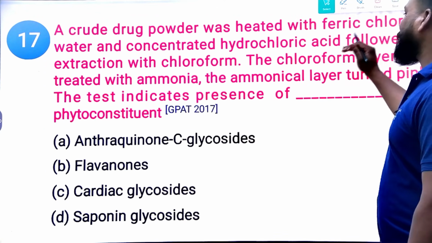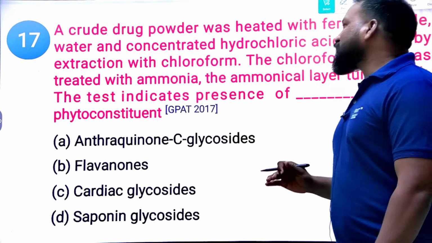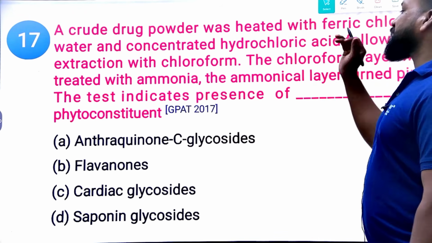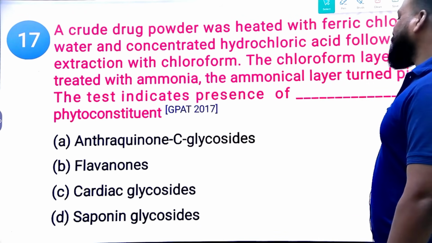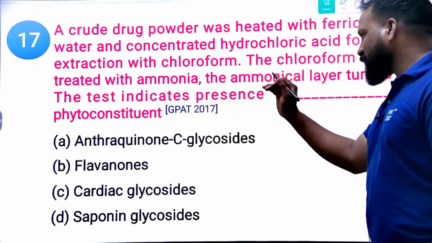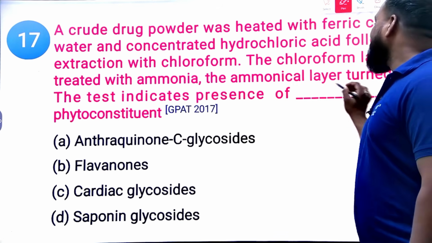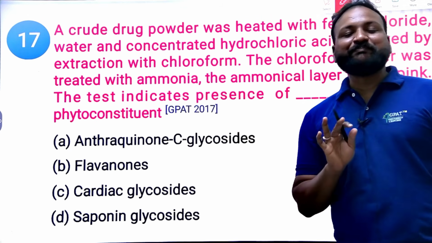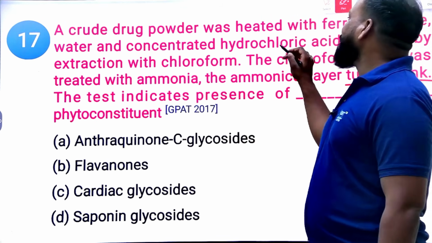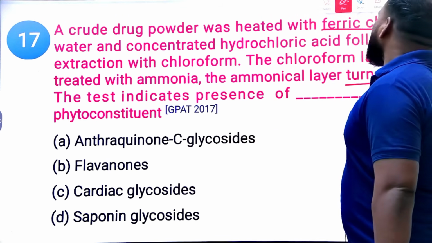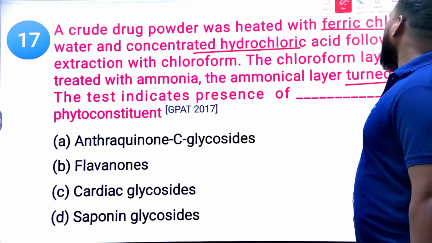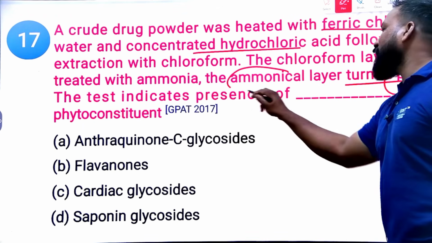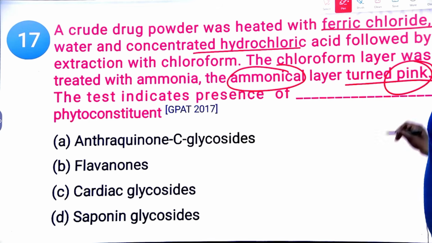Next, a crude drug powder is heated with ferric chloride solution and concentrated hydrochloric acid, followed by extraction with chloroform, and the chloroform layer was treated with ammonia, and the ammoniacal layer turned pink. The test indicates the presence of which of the following constituents? Simply this test: when you see ferric chloride solution, HCl, and finally when you add ammonia, it turns pink.